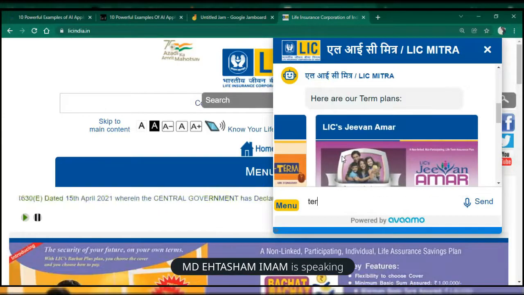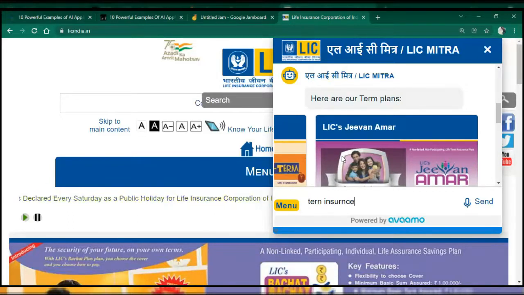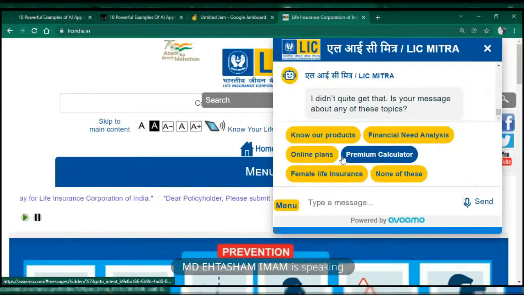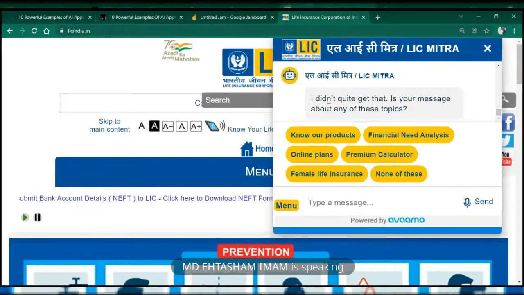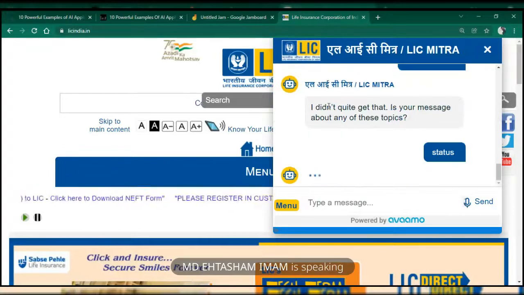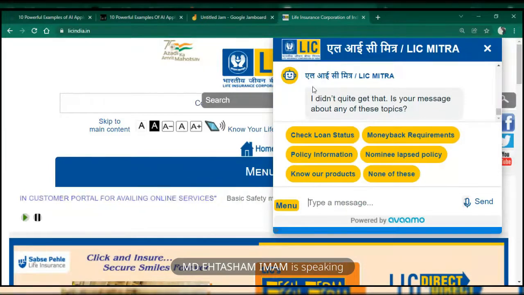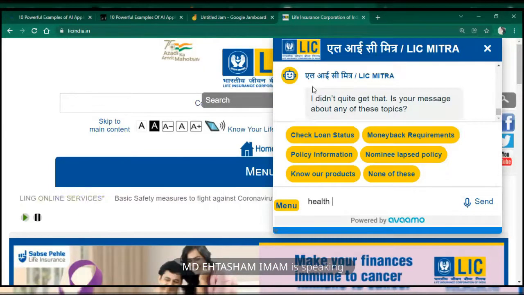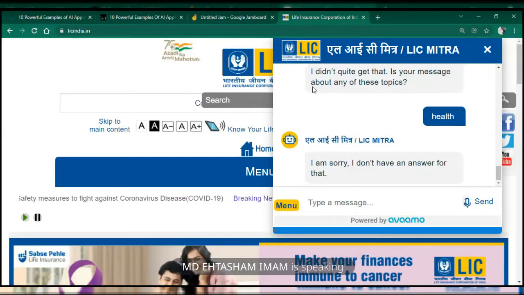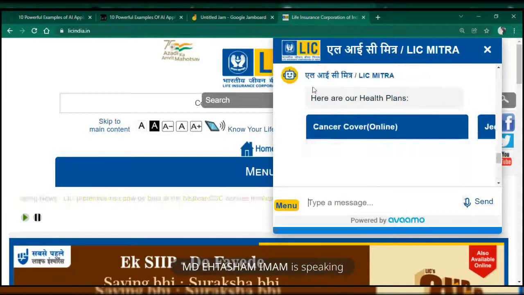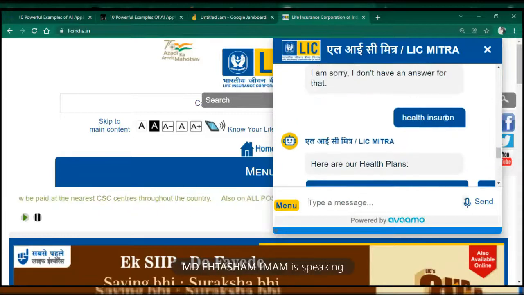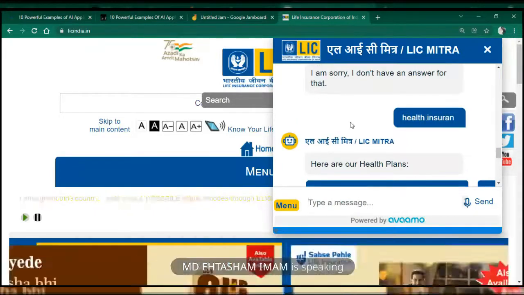But if I change the spelling of term insurance, it didn't understand because it has not been trained so well. Status, that's it. Then I say I want health, about health products. It's not able to say health insurance. See, my spelling of health insurance was incomplete, but it was able to understand what I am asking it.